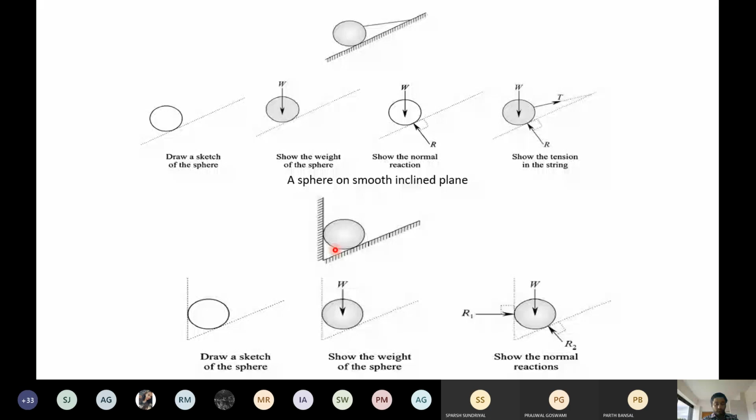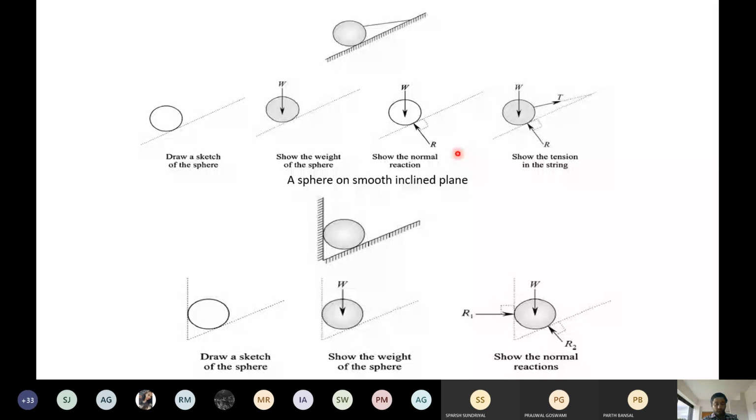Friction is negligible here. We are not taking friction into account. When we are taking the friction, we have to take the frictional force also. But here you can see, when the word smooth is here, smooth means there is no friction involved. Listen, the student is asking a very good question. In the numerical, if it is written smooth, sphere on the smooth inclined plane, smooth means there is no friction involved. So you need not worry about the friction part, you need not worry about the frictional force.